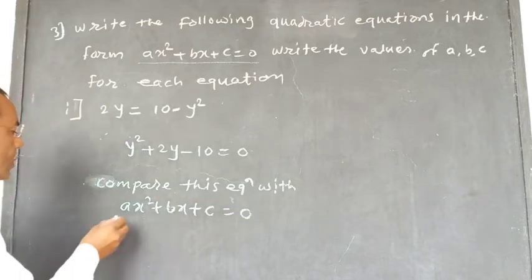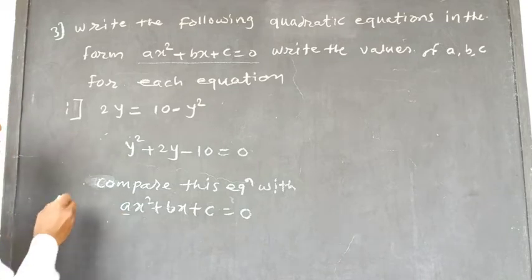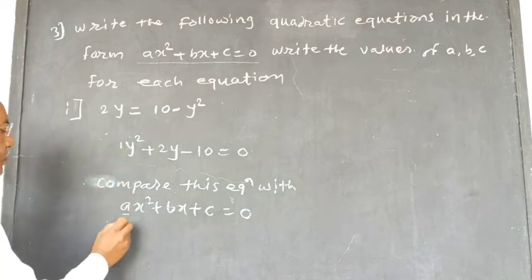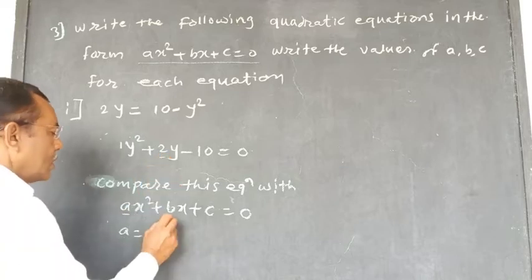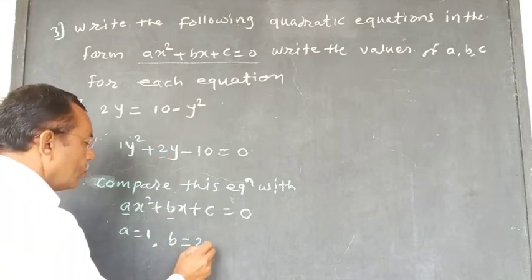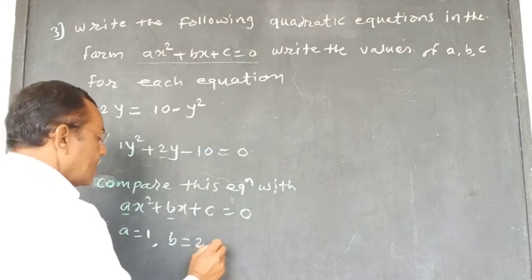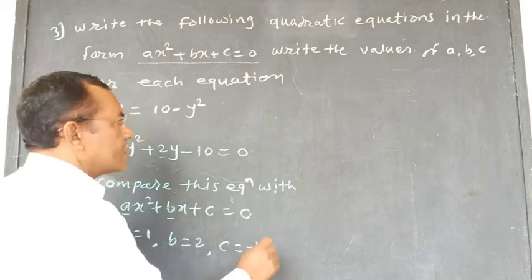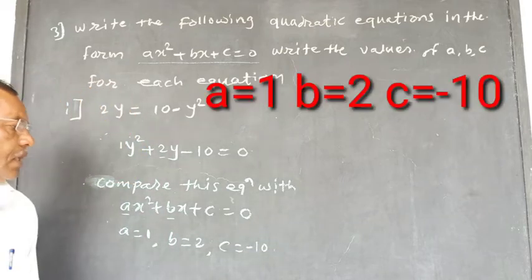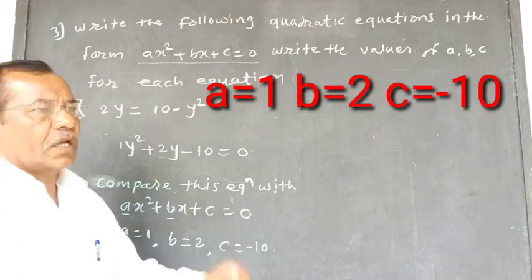Now see what will be the value of a. Here there is no coefficient, therefore a is equal to 1, comma, here b is equal to 2, comma, and c is equal to minus 10. It is the answer of this first equation.